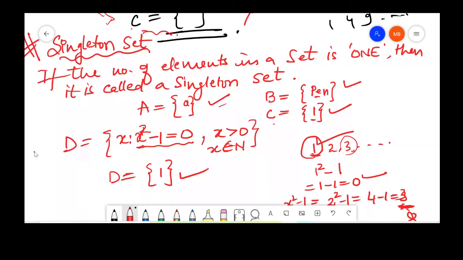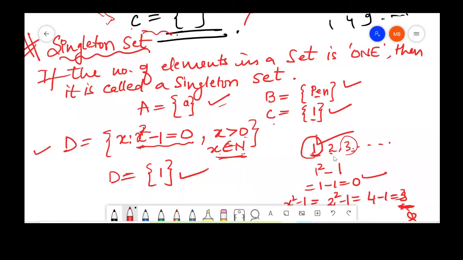Another example written in set builder form: x is such that x square minus 1 is equal to 0, x is greater than 0 and x is a natural number. So these are the conditions with us. We put different natural numbers 1, 2, 3 and so on. When we substituted 1 instead of x, we got 0.